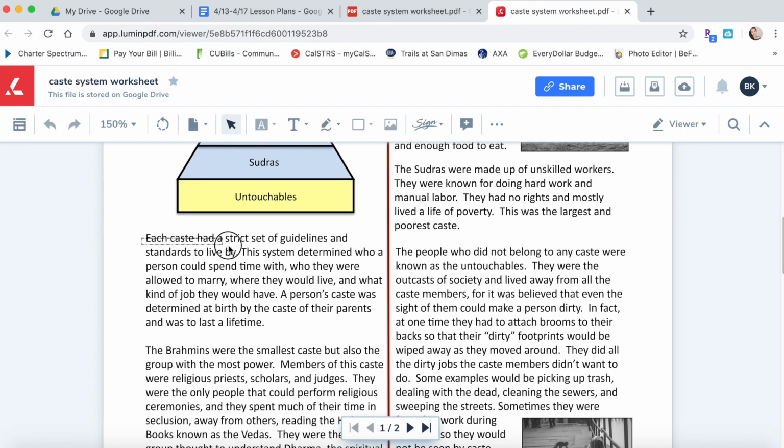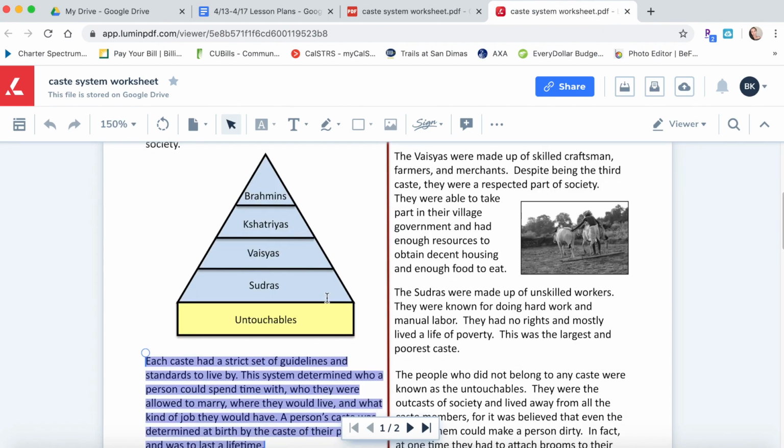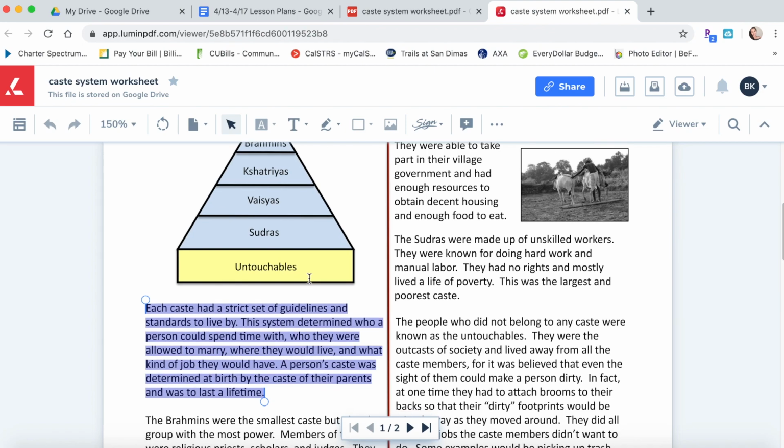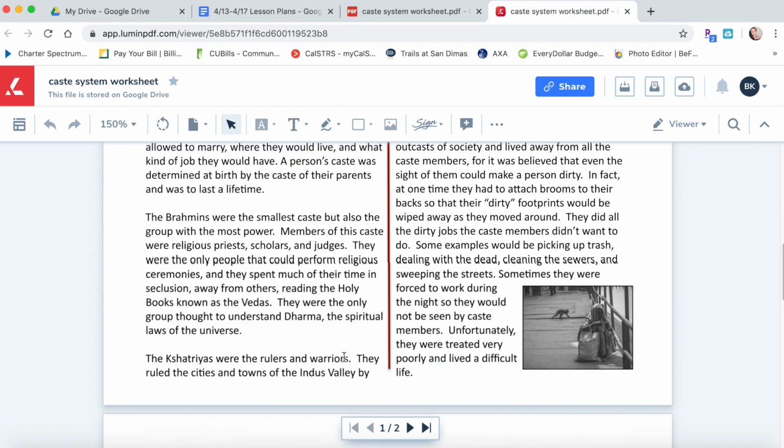Each caste had a strict set of guidelines and standards to live by. This system determined who a person could spend time with, who they were allowed to marry, where they would live, and what kind of job they would have. A person's caste was determined at birth by the caste of their parents and was to last a lifetime. So if you were born into the Sudras caste, you were stuck there. You could not work your way up and you could not drop down. So it was really unfortunate for the untouchables. No matter how hard those people worked, even if they were really good people, they were still in that category, so they were very limited.